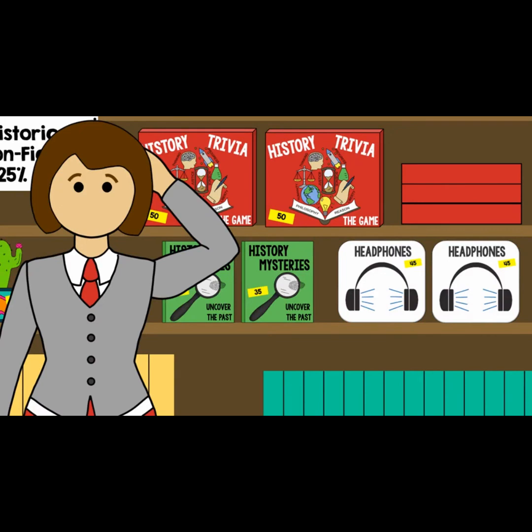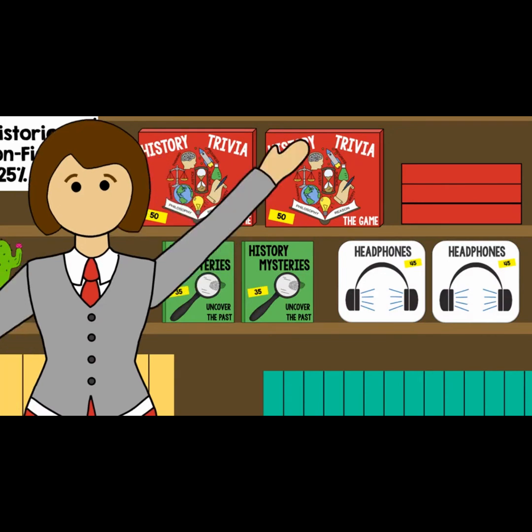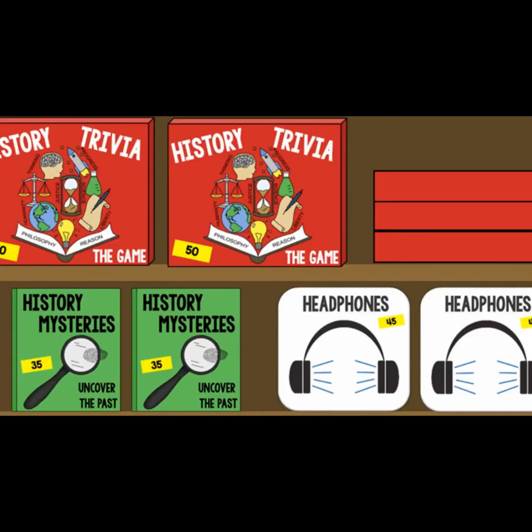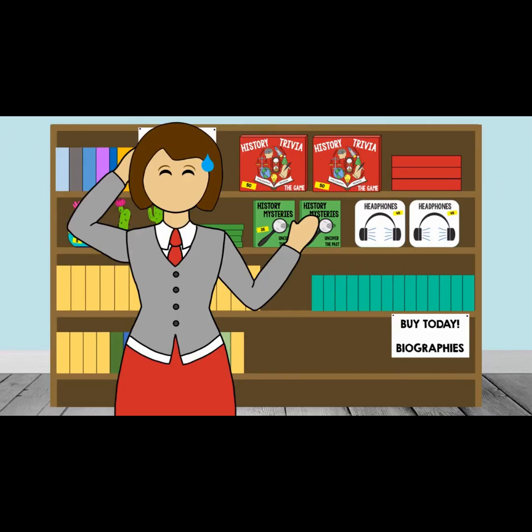This is going to be a hard decision. I want all three, but I can only afford one. Well, that's economics for you.